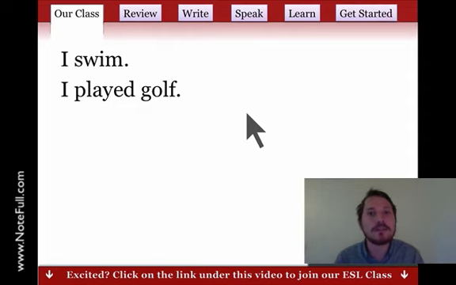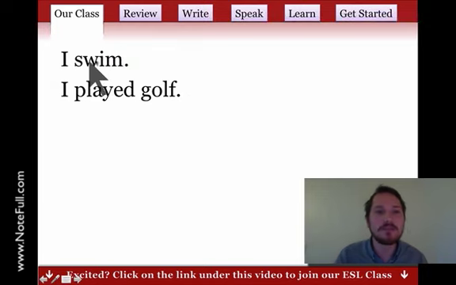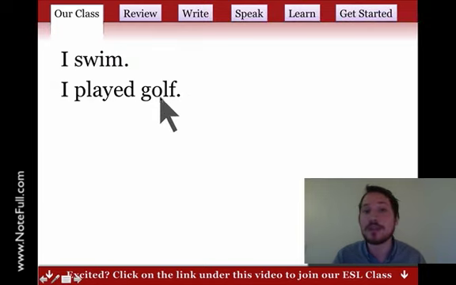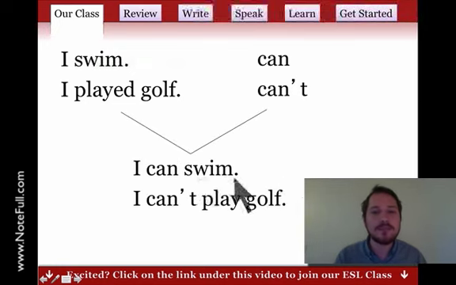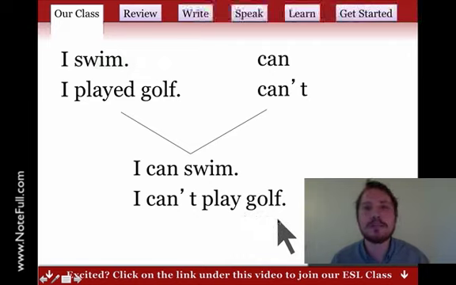We also have another kind of verb called an auxiliary verb. So we take two simple sentences, subject, verb, object. But we want to add another verb, so we can add can and can't. Let's put them together. I can swim, I can't play golf. When we add these verbs, we add extra meaning, right? So can means able to, it's possible. But can't, impossible. It's true, I can't play golf.